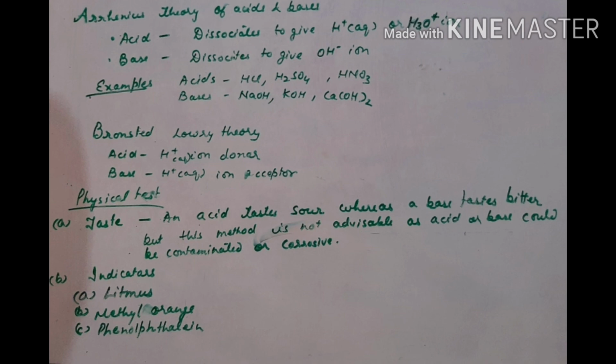Now another indicator we will discuss today is methyl orange. In neutral solution, methyl orange remains orange. In acidic solution it turns red. In basic solution it turns yellow. Now the third indicator is phenol.